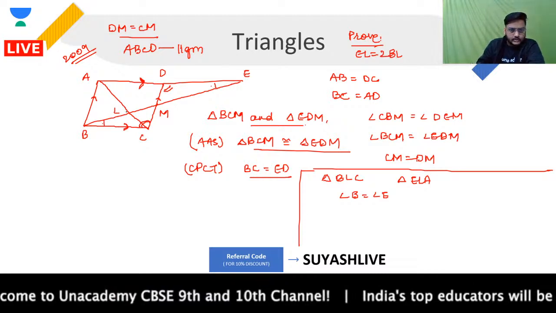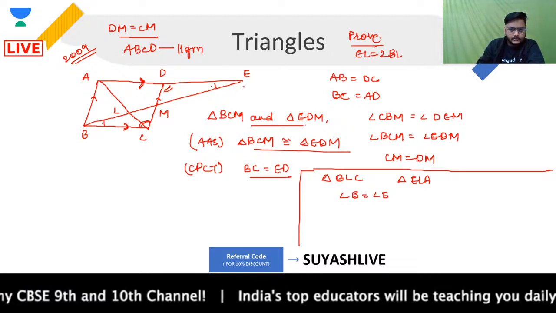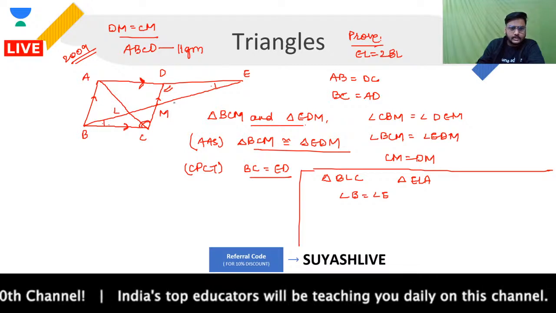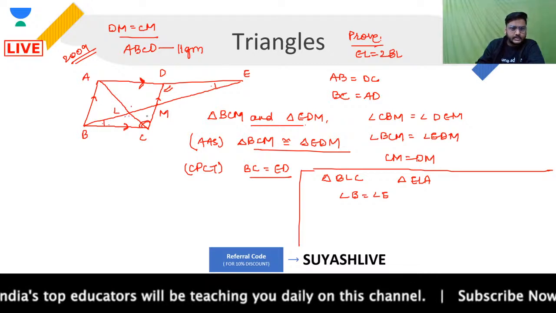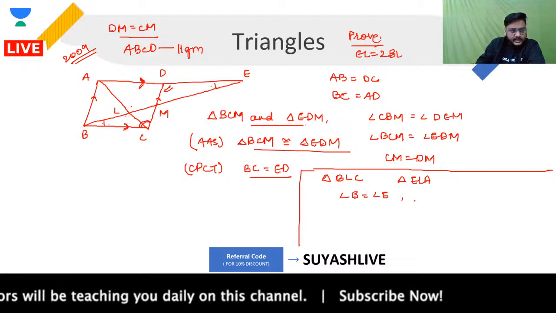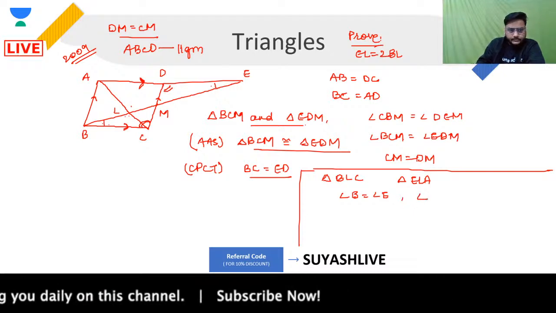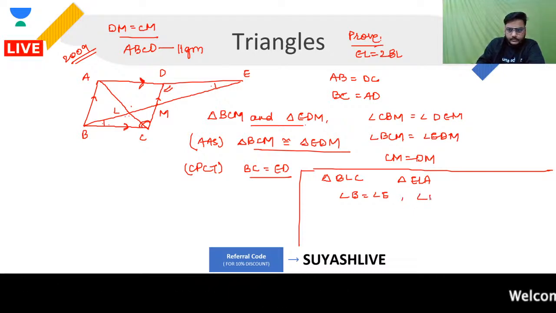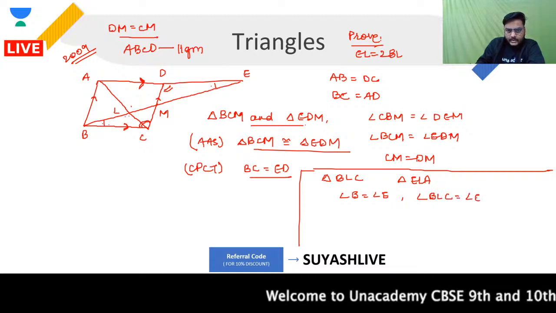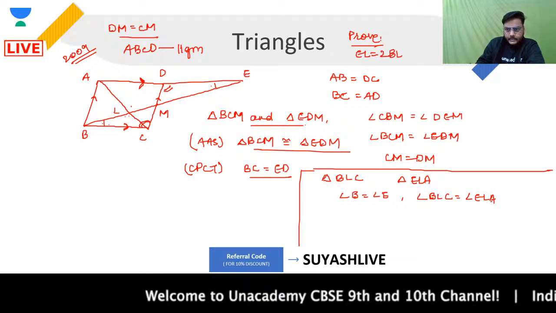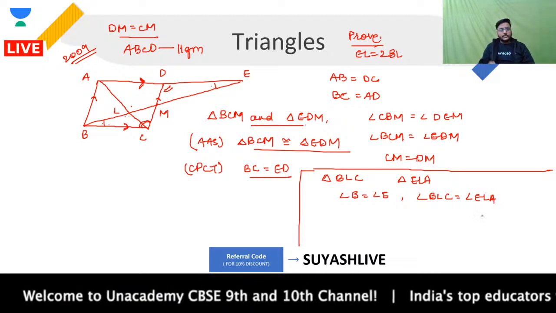We have taken this angle. This angle will be equal to this angle, if you see. So the second condition will be that your angle BLC will be equal to your angle ELA. Apart from that, what will be another condition?